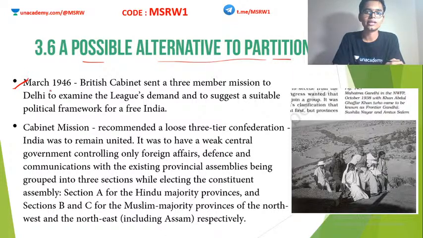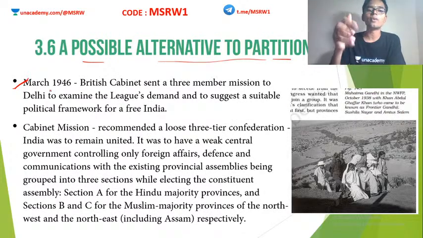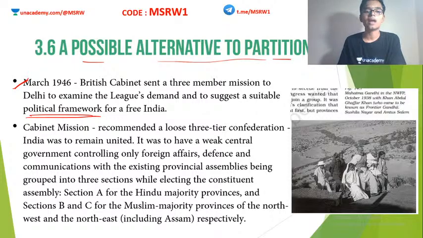They were sent to India in 1946 by the British Parliament, the British Cabinet. Their objective was to examine the League's demands, that is, the Muslim League's demand for a separate country. At the same time, they were also supposed to suggest a suitable political framework for India. Once India becomes independent, how should the Indian polity be architectured? These were the objectives of the Cabinet Mission.